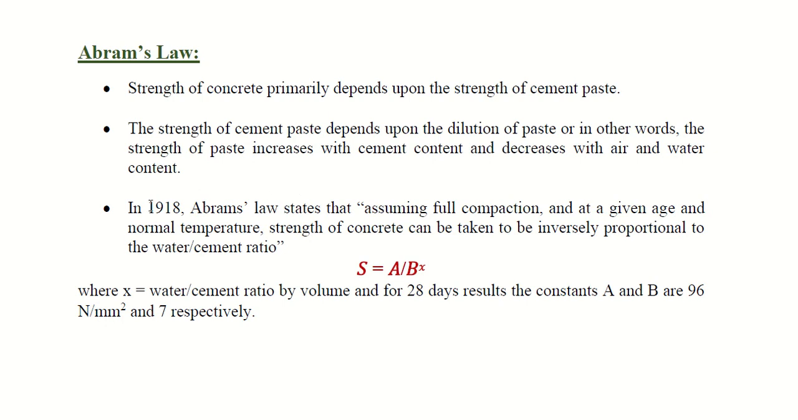In 1918, Abraham stated that, assuming full compaction, meaning let's assume there is no space for air voids and it is fully 100% compacted concrete, and at a given age and normal temperature, meaning one particular age of concrete, like 7 days, 14 days or 20 days, and regular room temperature, the strength of the concrete can be taken to be inversely proportional to the water cement ratio. When the strength of concrete is more, the water cement ratio was less for that concrete. If the water cement ratio is more, the strength will be less.